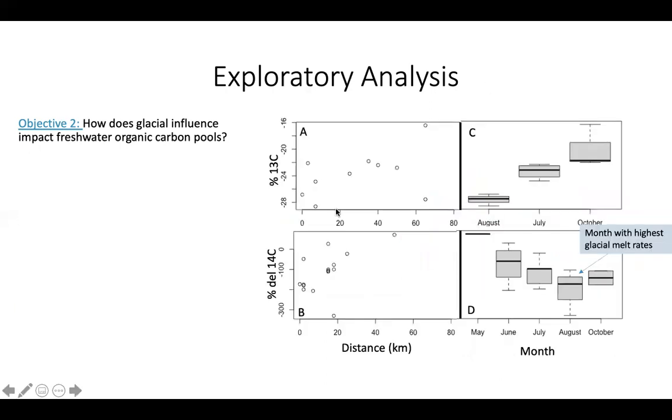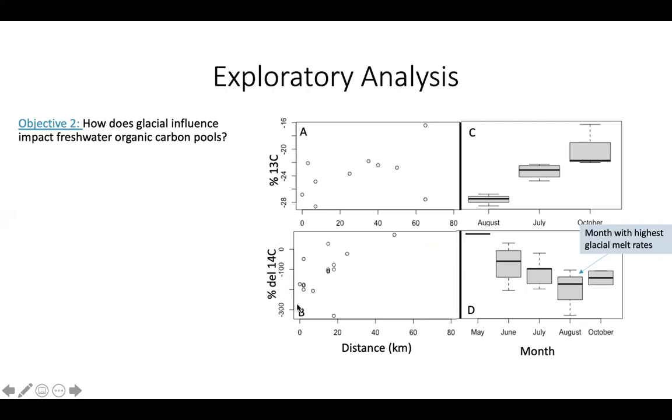Next, I looked at %13C and %14C at my sites, and I separated these from my PCA because logistically, I could only get a few sites for these analyses. What I noticed most about %13C here is that it's within the range of -28 to -16, which is actually similar to plant material, which suggests to me that perhaps this is evidence for plant material in the organic carbon pool that is not really different over distance or month. And even though they're showing distance, it's still within this terrestrial range.